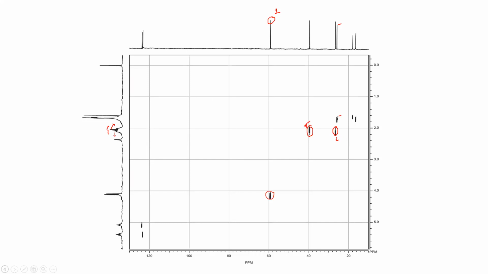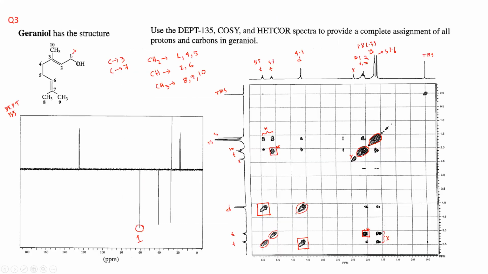If you look at 4, 4 is going to be a triplet and 5 is going to be a multiplet. 5 has the 6 coupling and 4 coupling, so 5 is going to be a multiplet. So here, if I take this side as the multiplet, that should be 5, and if I take the triplet, this should be 4. So 4 and 5 in proton number: 4 is higher than 5.